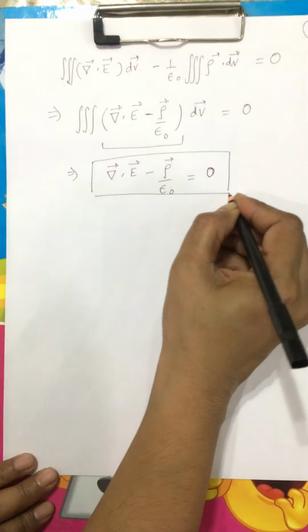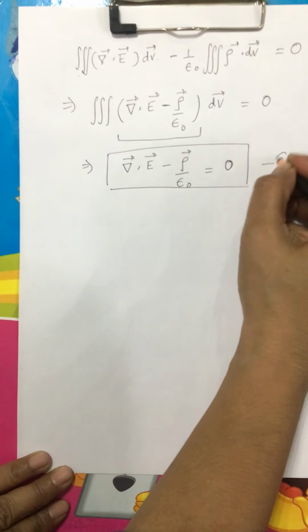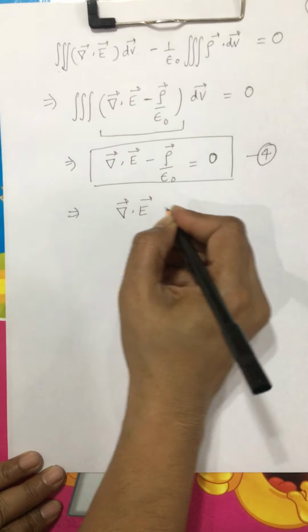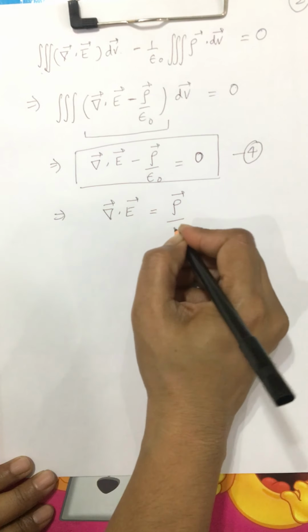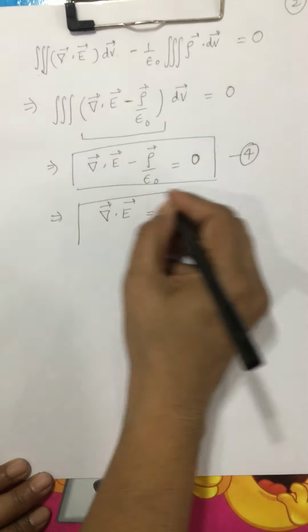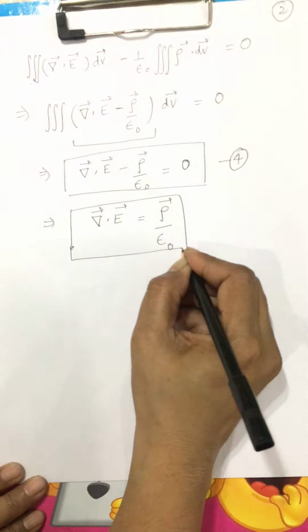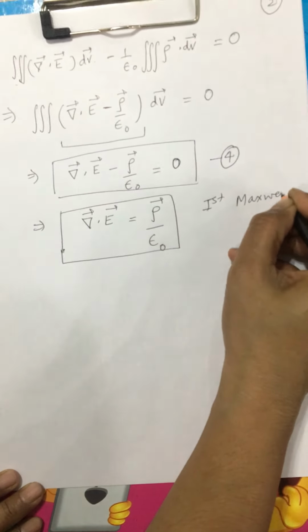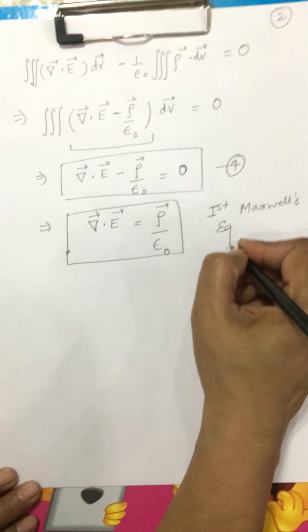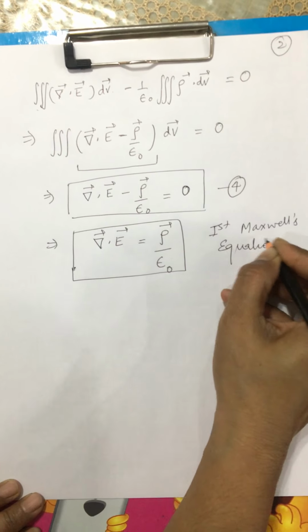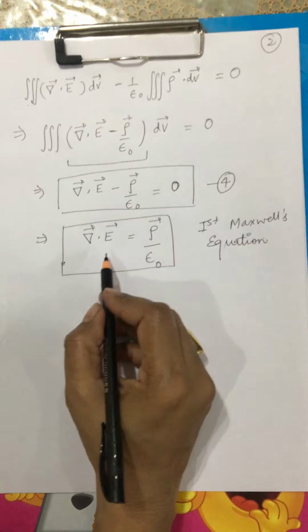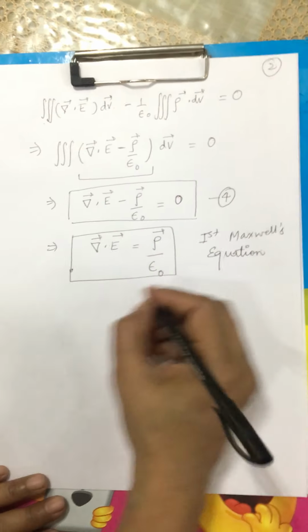Now, this particular equation can be rewritten as del dot E is equal to rho by epsilon naught. This is known as the first Maxwell's equation. This particular equation is nothing but the same as the Gauss law of electrostatics, but written in a different form.